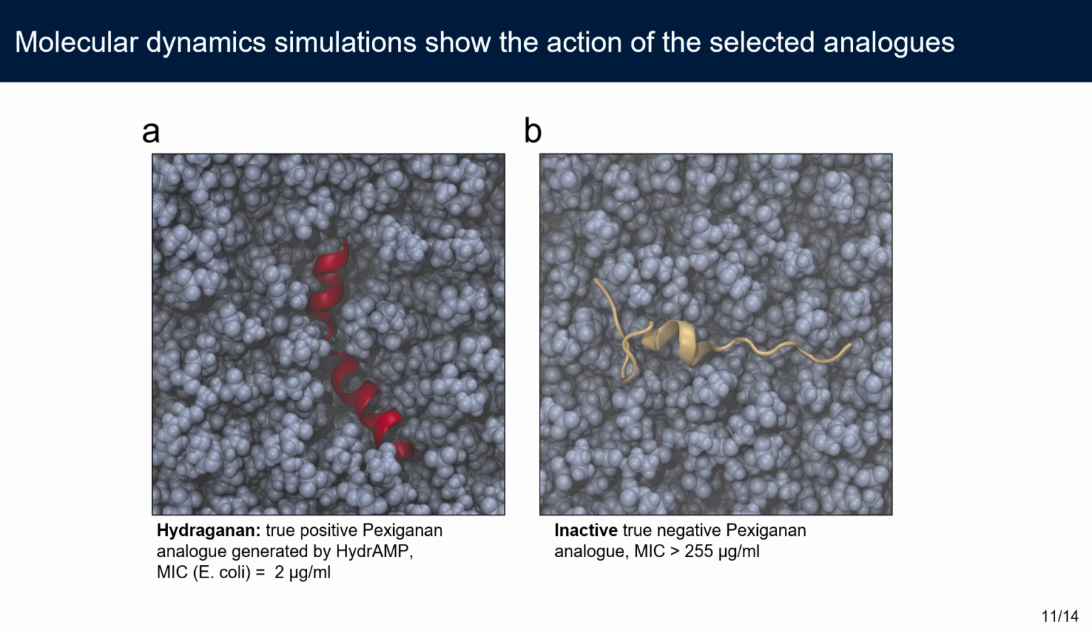The molecular dynamics simulation confirmed that the positive analog, named HydrAMP, was able to penetrate a bacterial membrane. The negative analog is unable to obtain the desired conformation and remains outside of the cell. Wet lab validation proved that the positive analog is more active than pexiganan, while the negative analog lacks antimicrobial activity.